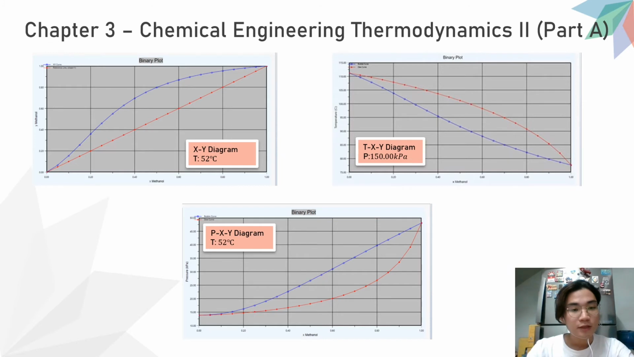Chapter 3, Part A. The temperature at S10 is 52 degrees Celsius. In the HYSYS software, the components used in S10, methanol and water, are added to the component list.